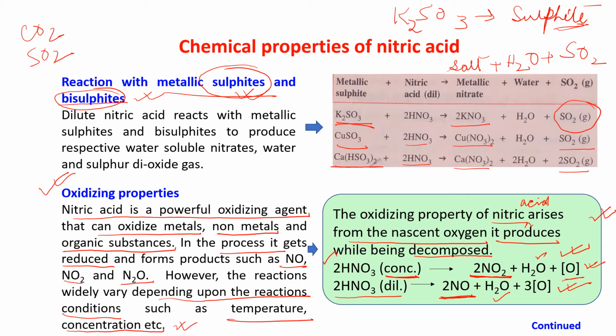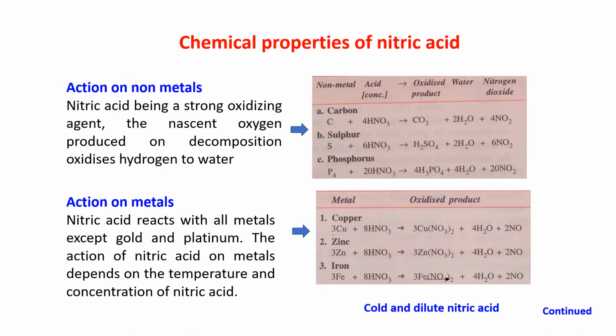Now let us see how it oxidizes metals or non-metals. Action on non-metals. When nitric acid reacts with carbon, it gives you CO2. It is the concentrated nitric acid. This is very important. Carbon will react only with concentrated nitric acid.